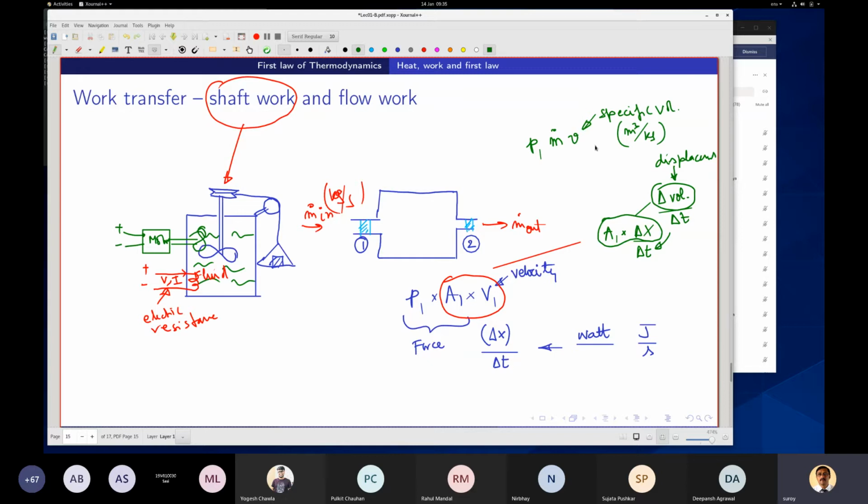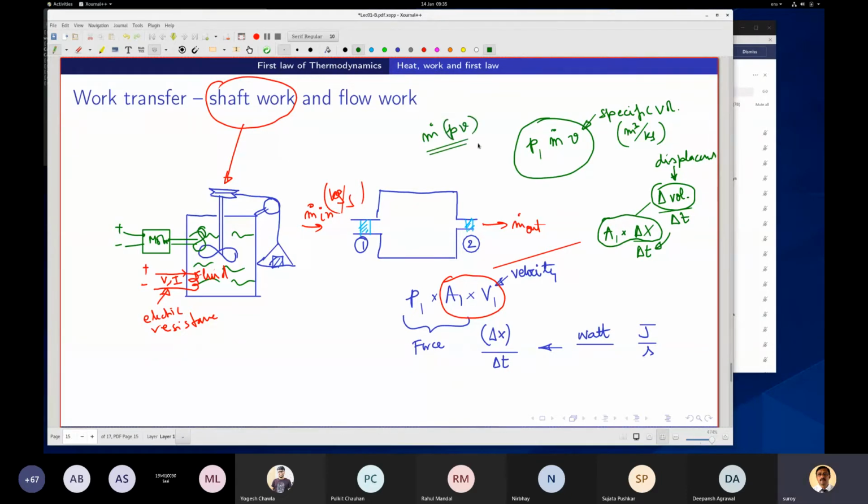It's a property. If you multiply m dot into specific volume with pressure, we get this work. This will be our work transfer, m dot PV.